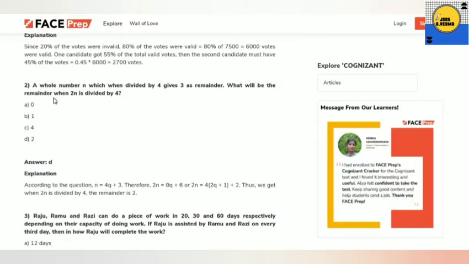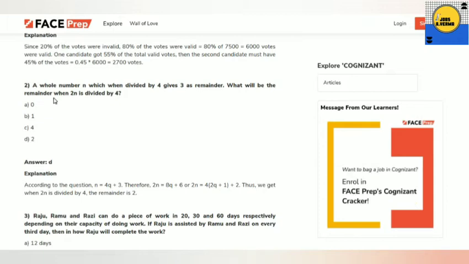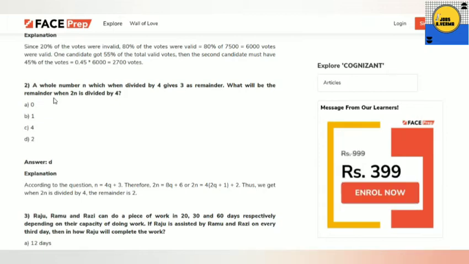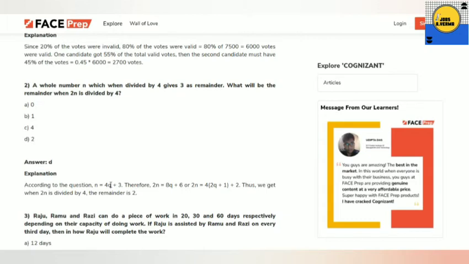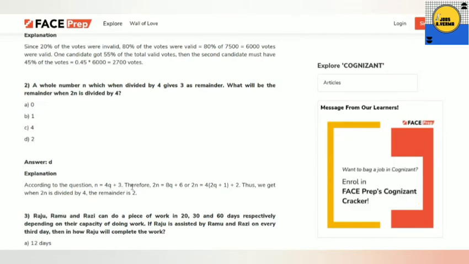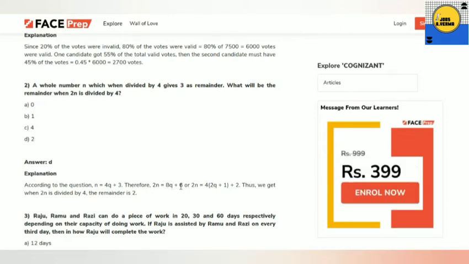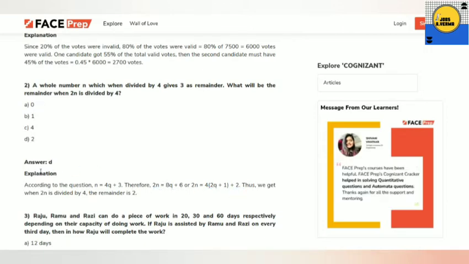Next question: a whole number n, when divided by 4, gives 3 as remainder. What will be the remainder when 2n is divided by 4? The answer will be 2, because n equals 4q plus 3, since n divided by 4 gives a remainder of 3. We multiply the divisor with the quotient and add the remainder, so we get the actual number. Therefore 2n must be 8q plus 6, so we get this equation.